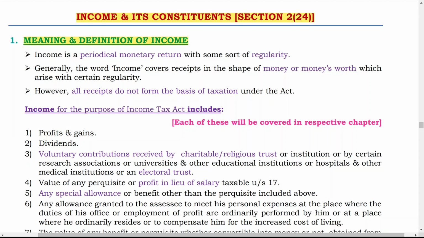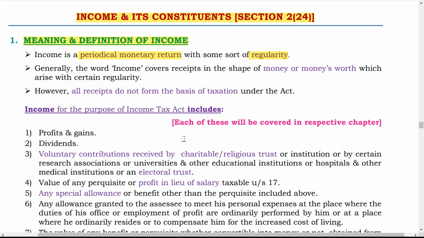In that, income is a periodically monetary return with some sort of regularity. So here two words are mentioned: periodically monetary return. Monetary means it is received in terms of money, and with some sort of regularity. Some sort of regularity means if it is received in an irregular way, then also it is considered as income. But if there is some sort of regularity, then you can say that it is income.